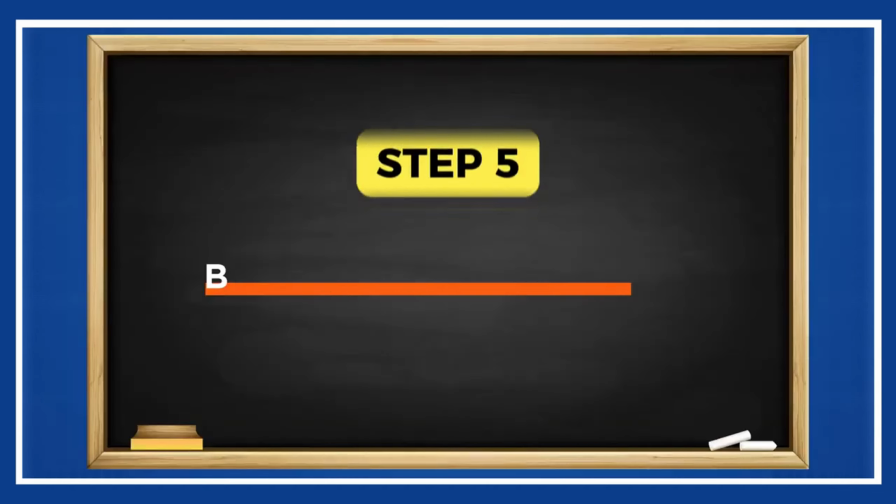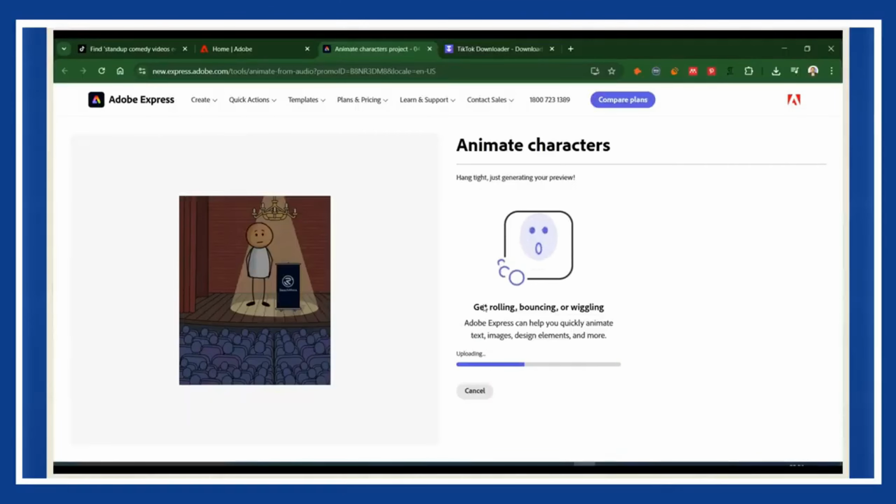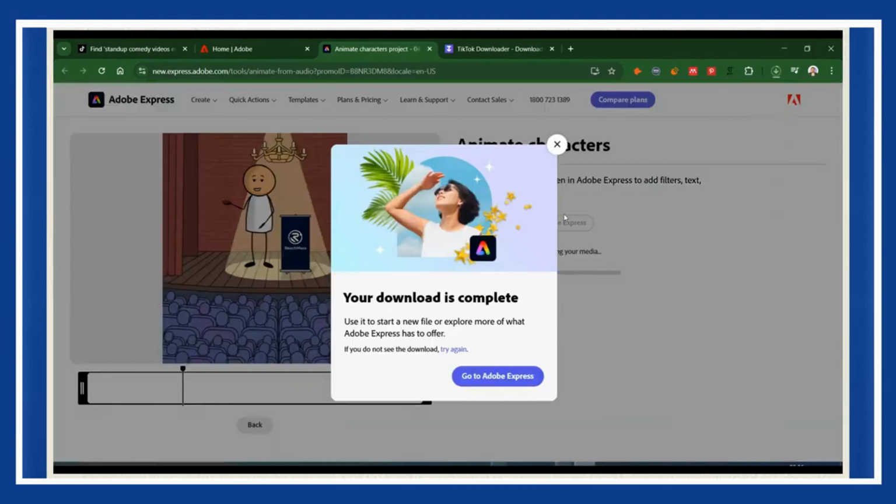Bringing your comedian to life. In Adobe Express, hit the Browse and upload your MP3. That's the stand-up voice we downloaded earlier. Give it a second, and then watch this. Your cartoon comedian comes to life. The sticky guy starts talking, perfectly synced with the audio. Once the animation looks smooth, click Download Video. But let's not stop there. Let's make it look next level with one small detail.